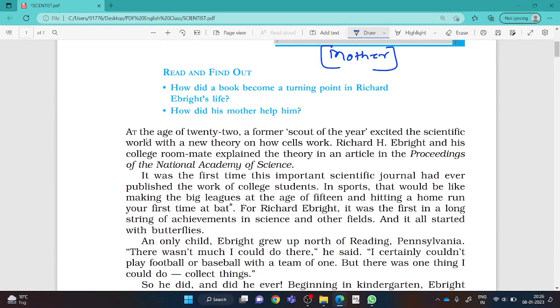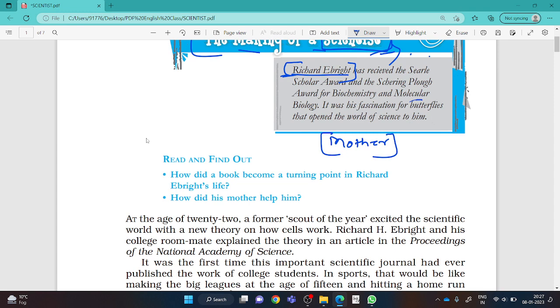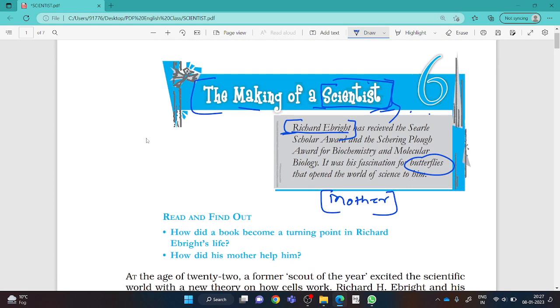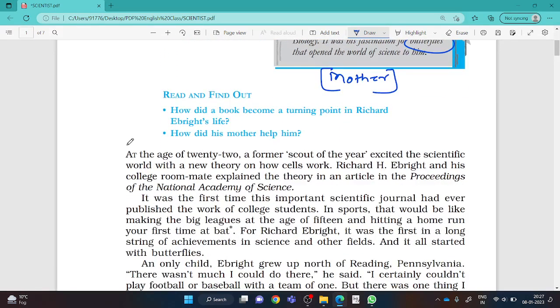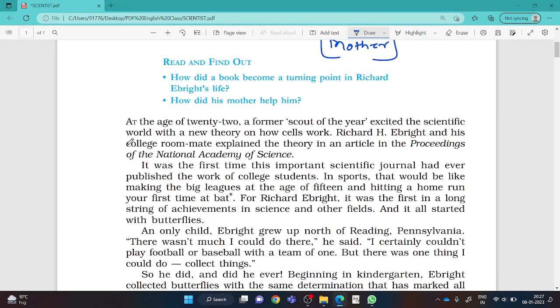Actually, this boy was fascinated and eager to collect different samples of butterflies. Always remember, dear students, if you have interest and passion in any field, it is sure that you will become successful in that very field. There is a need to show passion, eagerness, desire, confidence. Now, two questions you will keep in mind while reading it line by line.